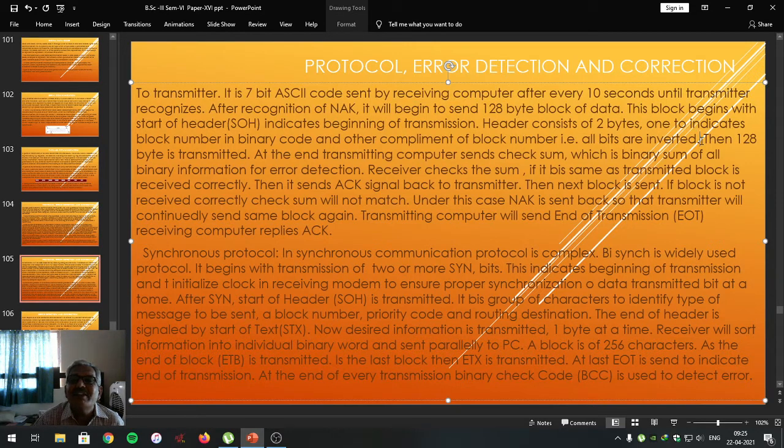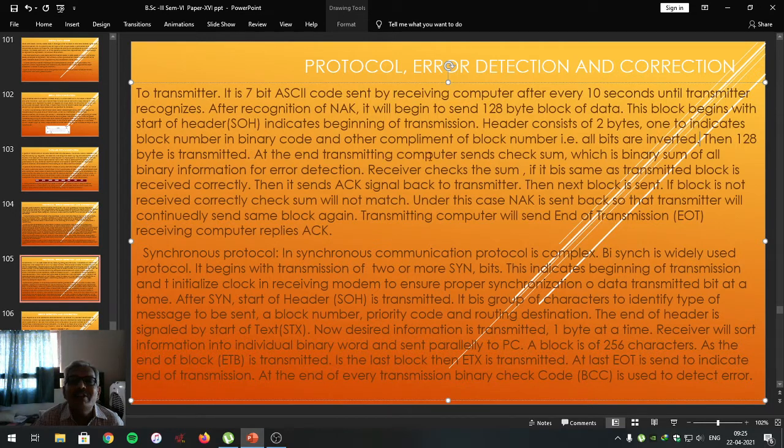What does SOH header consist of? It contains 2 bytes, one indicates the block number in binary code and other the complement of that particular number. That is the understanding between transmitting and receiving computer. After that, 128-byte data is transmitted.